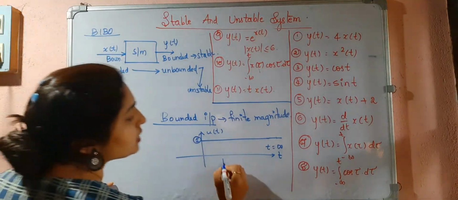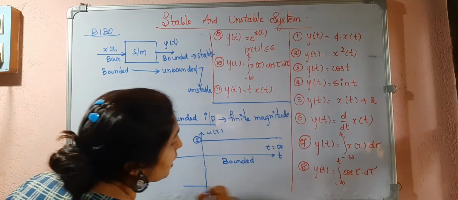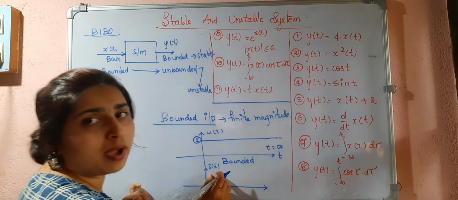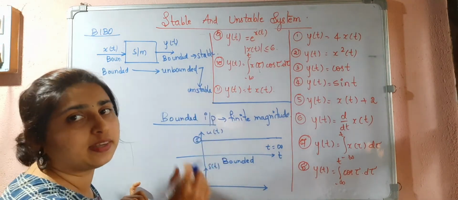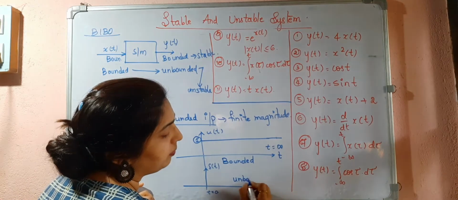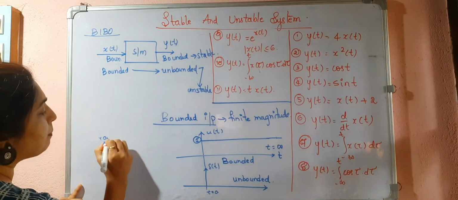So this is a bounded signal. If I consider an impulse function delta of t, its magnitude is infinity at t equal to 0. So this is an unbounded signal.